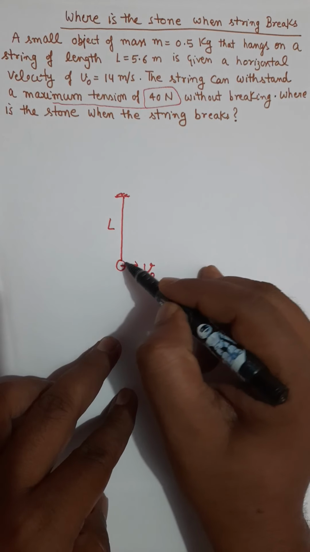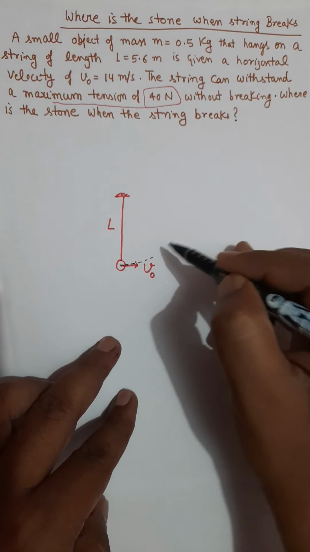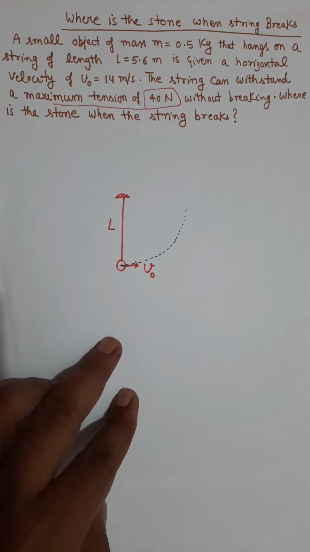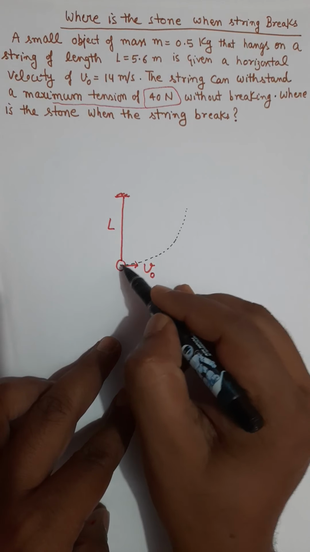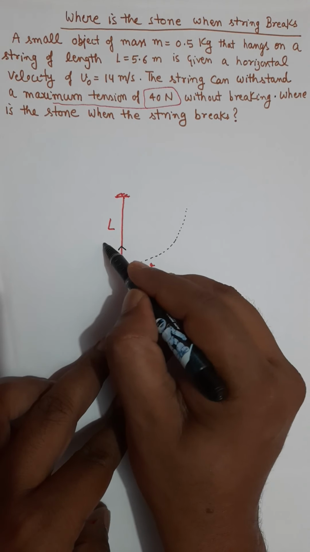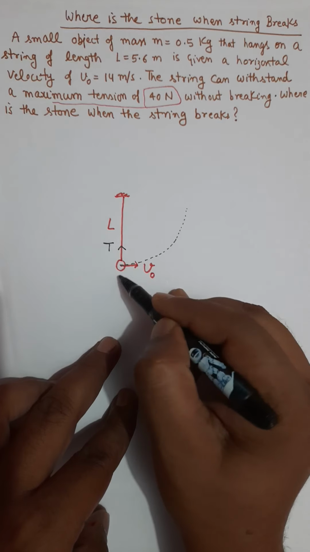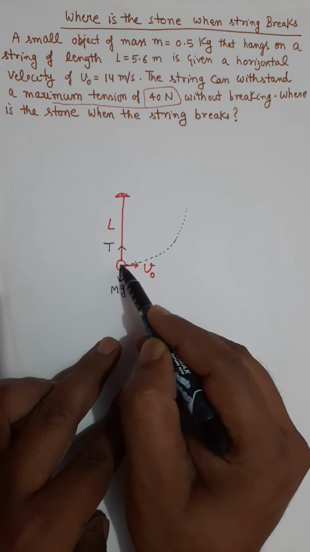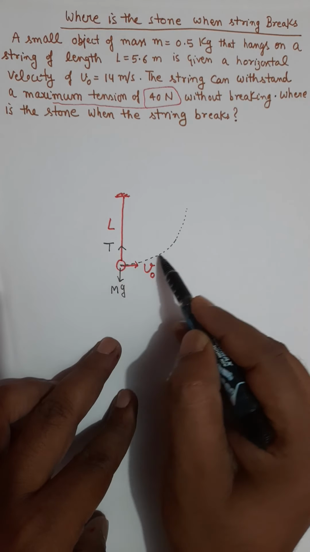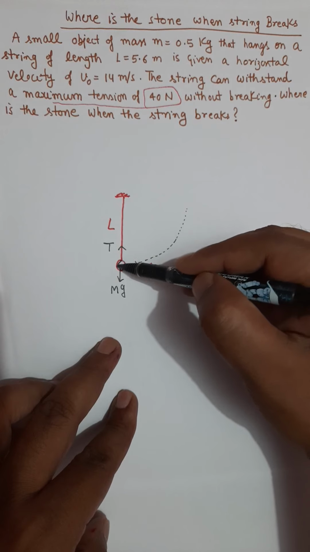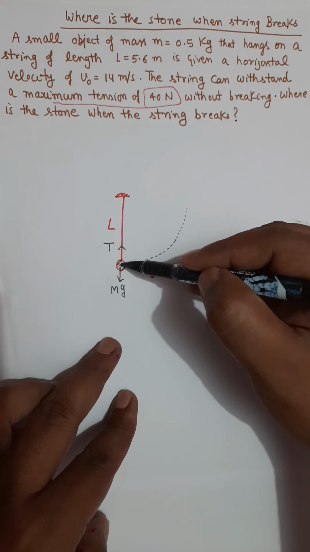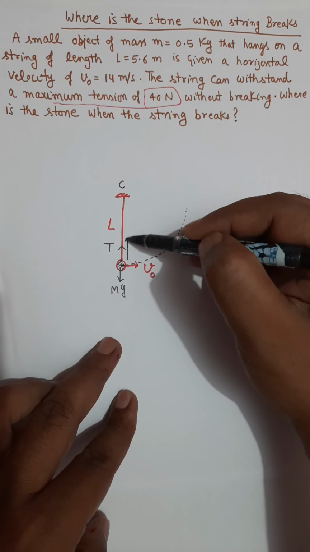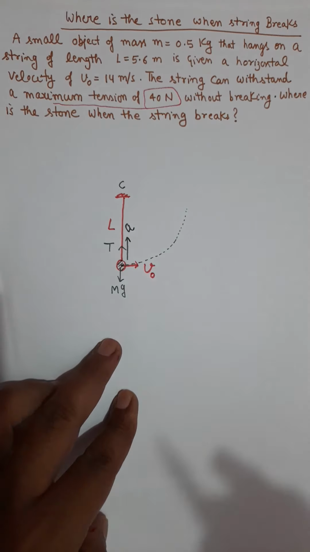We all know that it will start moving like a pendulum, in a vertical circular plane. So first of all, let's say T at the lowest point is in the upward direction, and mg in the downward direction. Since the mass is moving on a circular path, the direction of acceleration of this particle at this point must be towards the center of the circle. That's the centripetal acceleration definition.